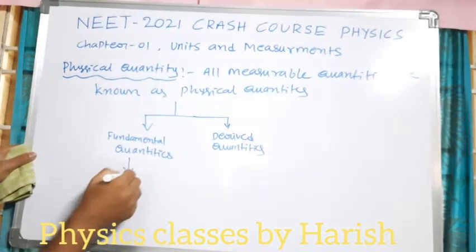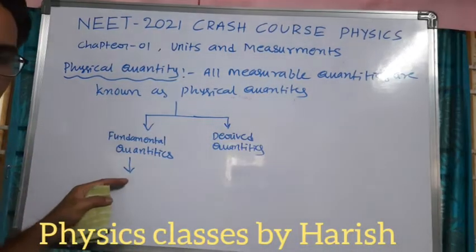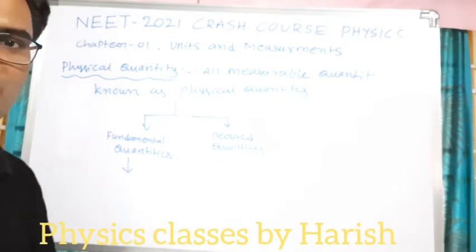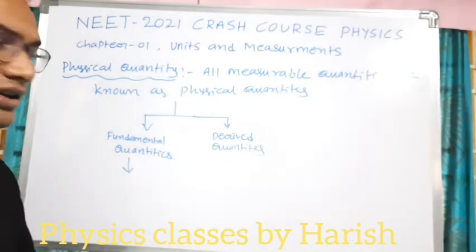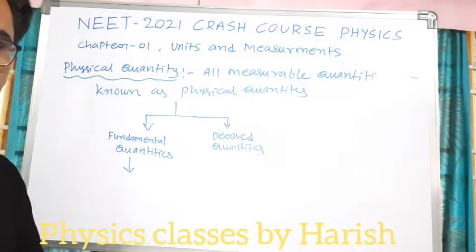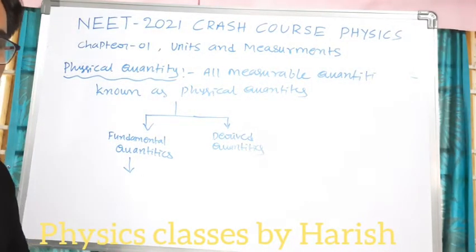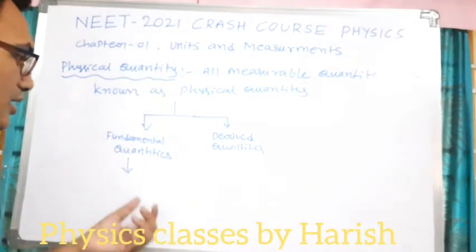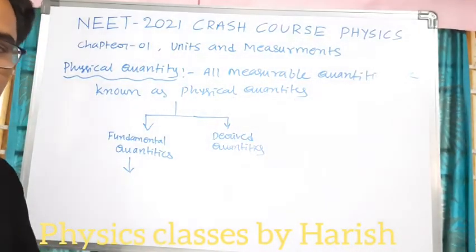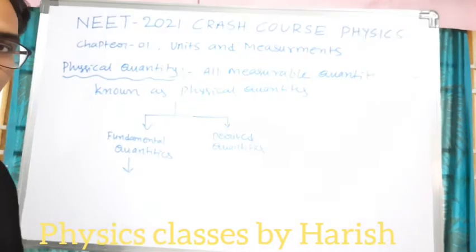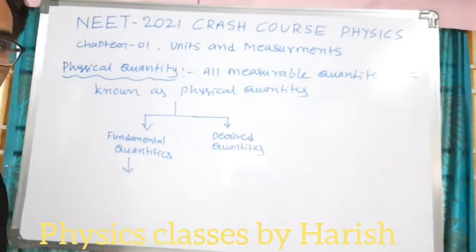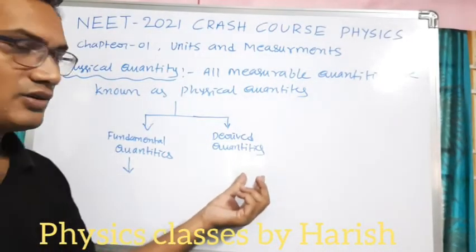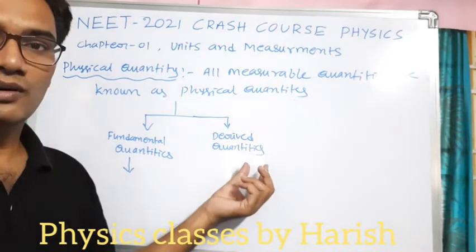Here, for fundamental quantities, to measure the physical quantity there is no need to depend on any other quantities. Like to measure the mass of an object, directly we can measure with a weighing machine. And next, the length of an object we can directly measure with different devices like meter scale, tape and all. Temperature we can also directly measure, and current also. Those are all examples of fundamental quantities. Time is also a fundamental quantity.